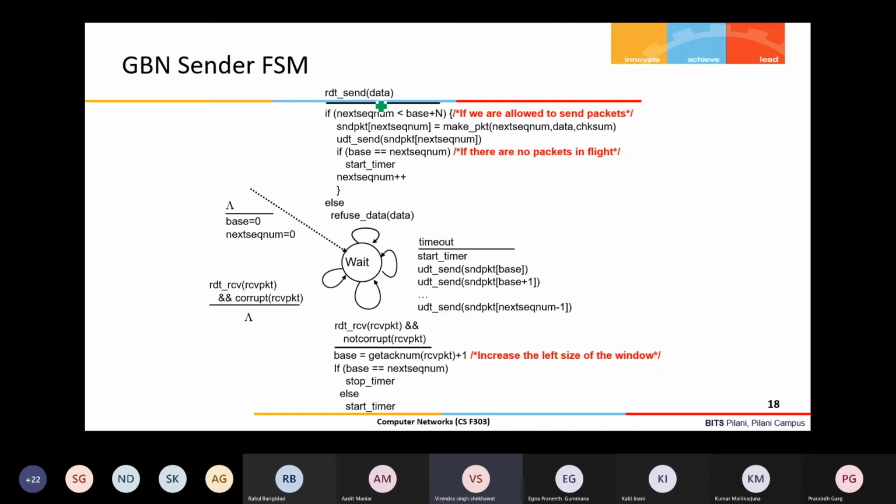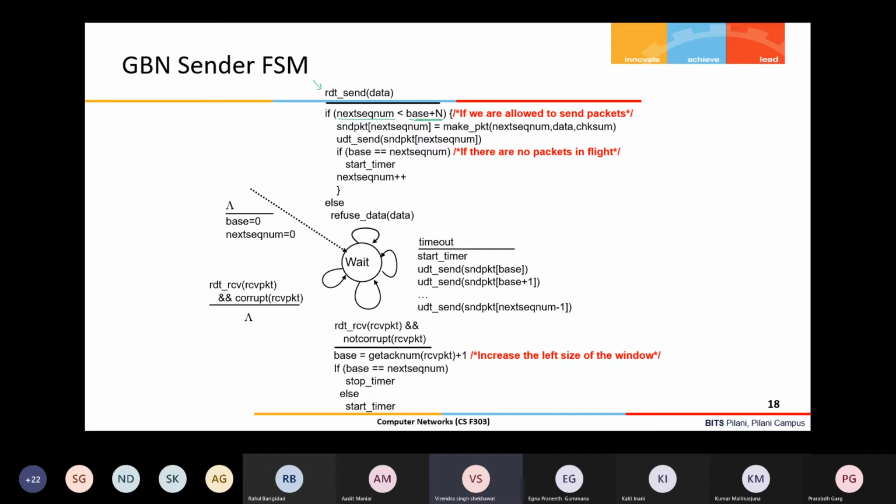At the sender side, an rdt_send request comes from the upper layer, and if the next sequence number is less than base plus N, it means the window has scope to send more packets. So it will create a packet and send it. After that, if base equals the next sequence number, it means there are no packets in flight.